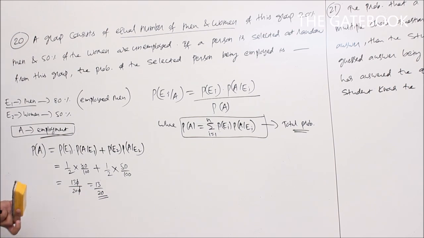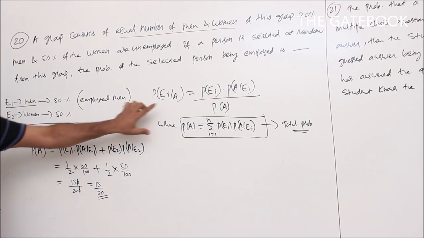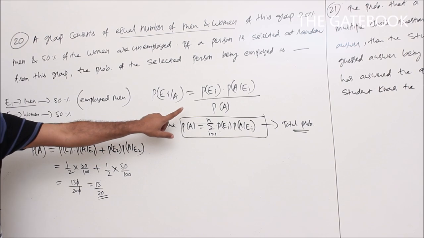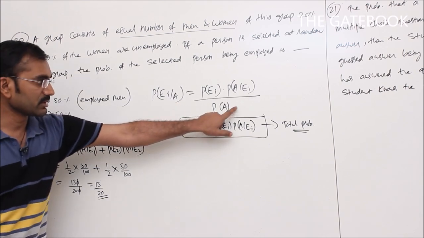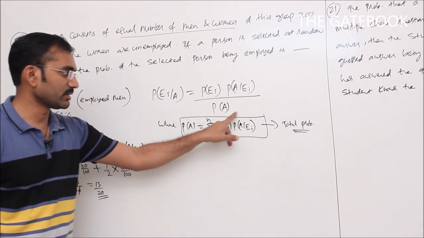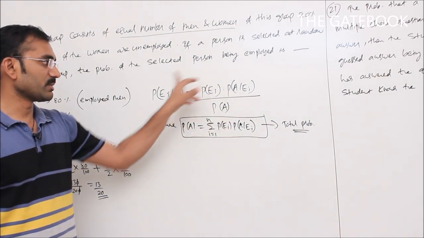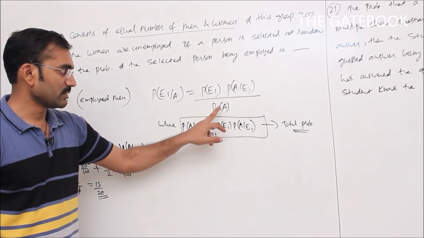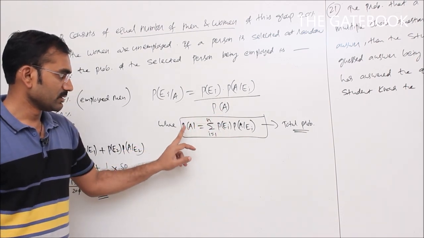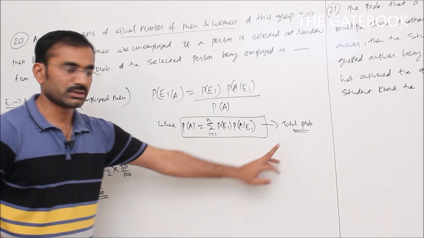So the required probability, that is, the probability of the selected person being employed, is given by 13 by 20. So here we applied only that part of Bayes theorem, the denominator part, which is called total probability. We are applying the total probability value. We are not applying Bayes theorem completely. This is a part of Bayes theorem, called P of A, and that part is called total probability.